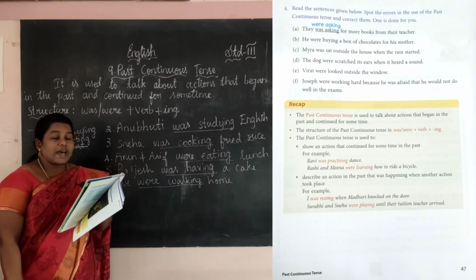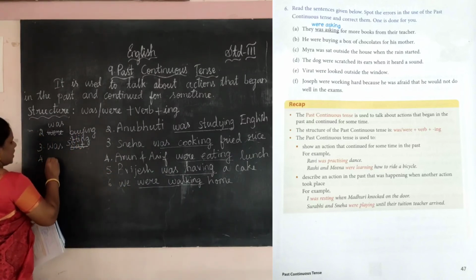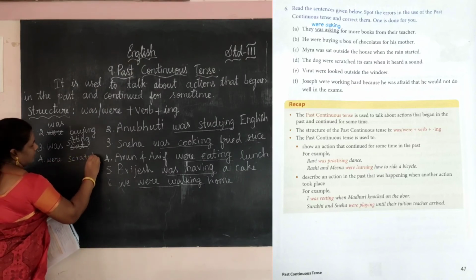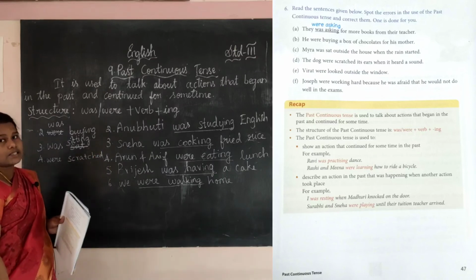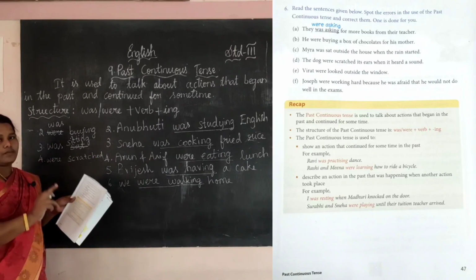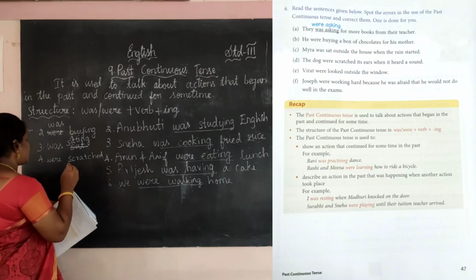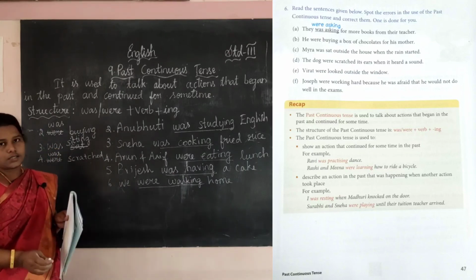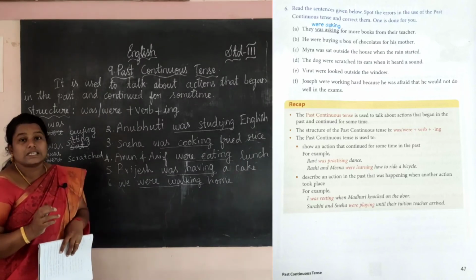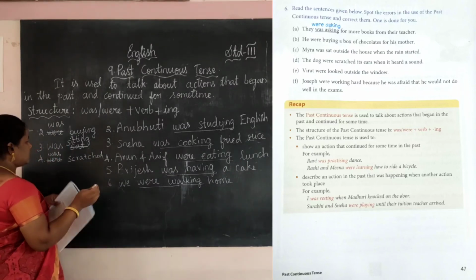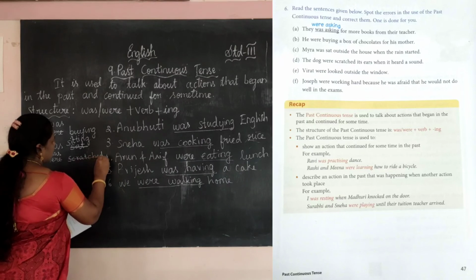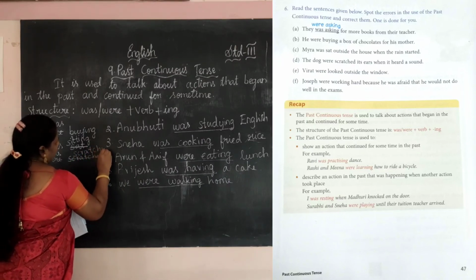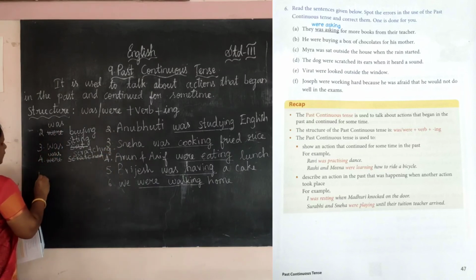The dog were scratched. See, were scratched. The dog means only one. So we want to strike out the were and write was. Okay, next is scratched. It is in past tense. So we want to change it into past continuous. So scratching. Okay, next one, fifth one.